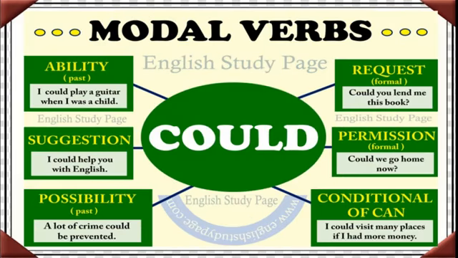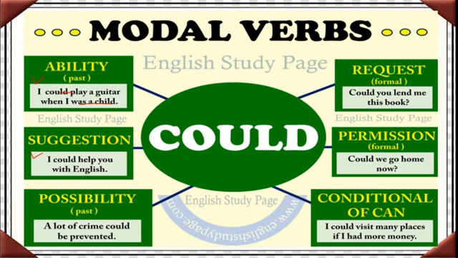Here we will study about the could, that is the past tense of can, isn't it? So here also we can see the ability that is of the past. See here, I could play a guitar when I was a child. He is telling about his childhood activities or abilities. Means now I can't do that one. Now in telling the suggestions, I could help you with English. Yes, I can do this.